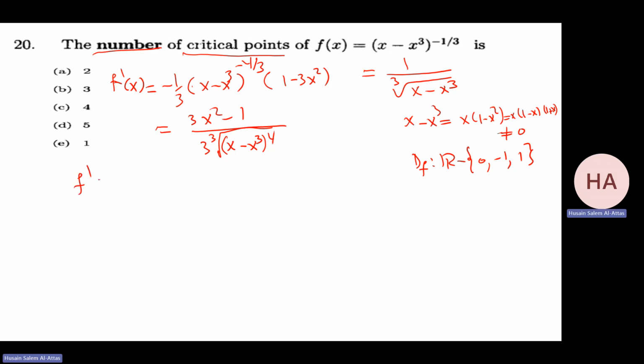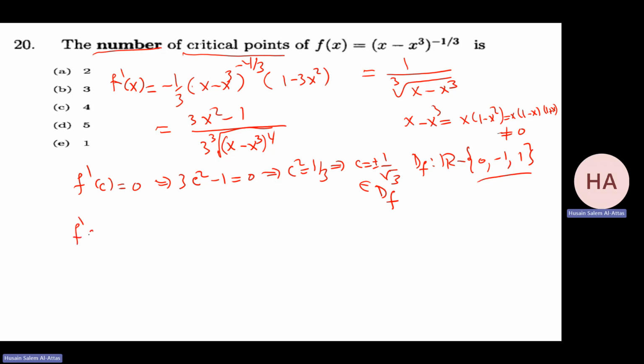Okay, f prime at c equals 0. That implies 3c squared minus 1 equals 0. So I have c squared is equal to 1 over 3. That means c equals plus or minus 1 over square root of 3. And all of them belong to the domain of f, since they are not one of these values.